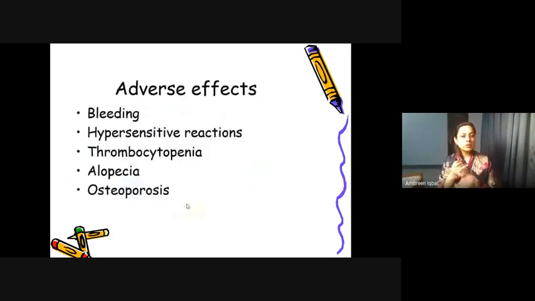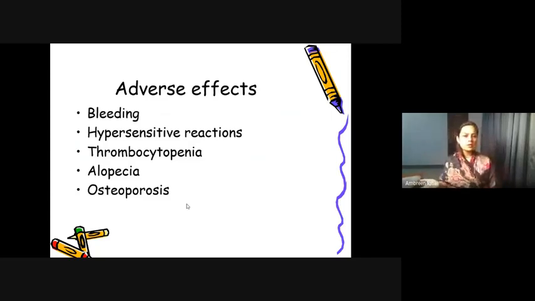Adverse effects. Bleeding is a very, very common adverse effect of heparin and anticoagulants. Just remember, it's not like nausea, vomiting, diarrhea. This is a different adverse effect. Just think, they are anticoagulants. They prevent coagulation all the time. So if a patient is taking these drugs for a prolonged duration, their blood is always in an anticoagulated state. So the most common adverse effect is bleeding, because whenever there is an injury, the blood has no tendency to form clots, so it leads to bleeding.